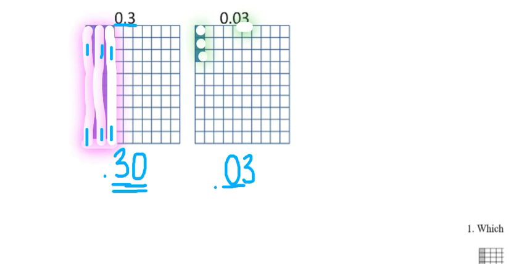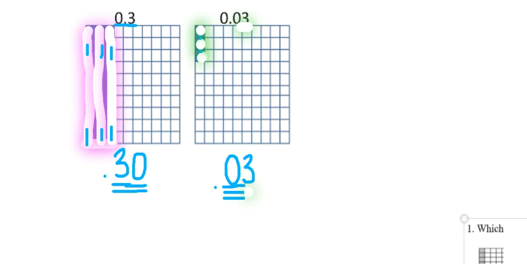Make sure that you always put a 0 placeholder if there are no whole strips shaded in. A whole strip has to be shaded in order for something to be in this column. So since there isn't anything shaded in, we can say that there are only 3 hundredths. 1, 2, and 3. That is the difference between 3 tenths and 3 hundredths.